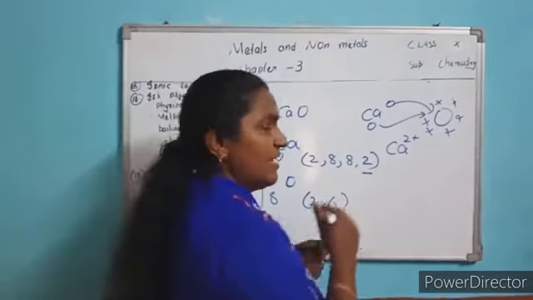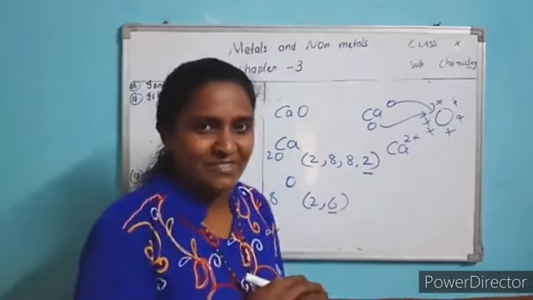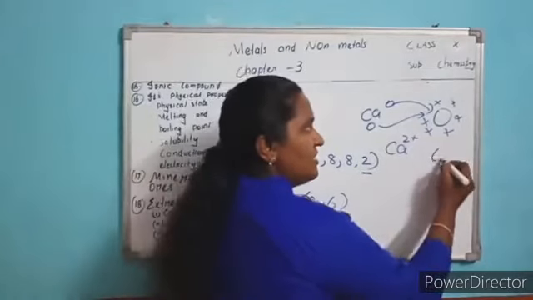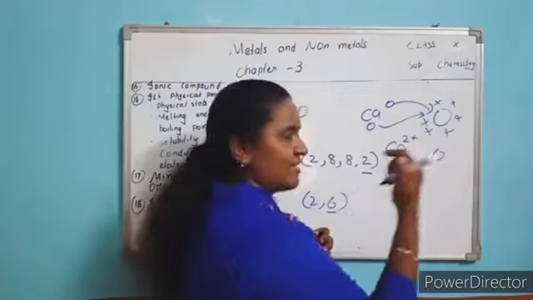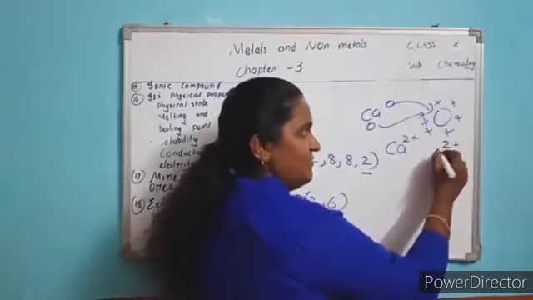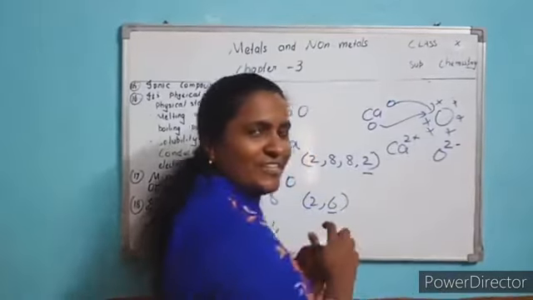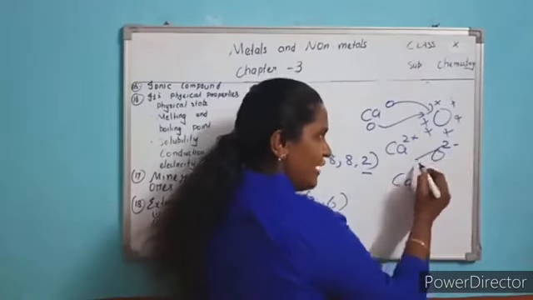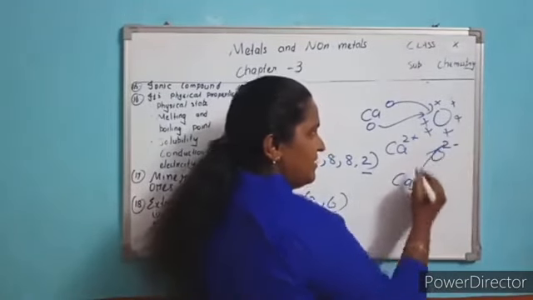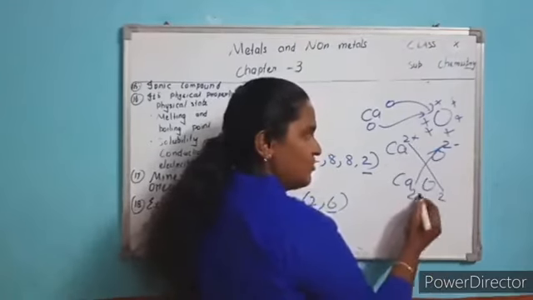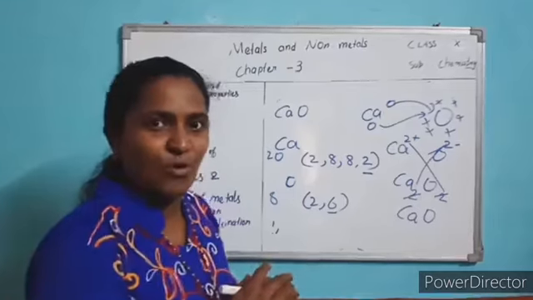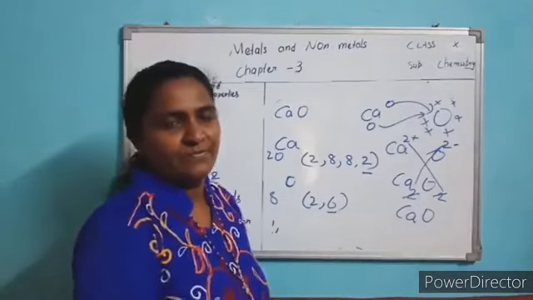Okay. Now non-metals are called electronegative groups. Metals are called electropositive groups. Listen. Oxygen takes 2 electrons, so 2 minus. Next, how will you write the compound formation? I told you, crisscross, isn't it? This 2 you write here, and this 2 you write here. So the 2s cancel. So finally you will get the compound calcium oxide, CaO.